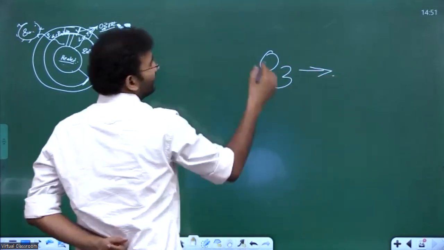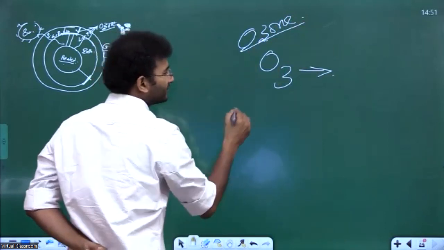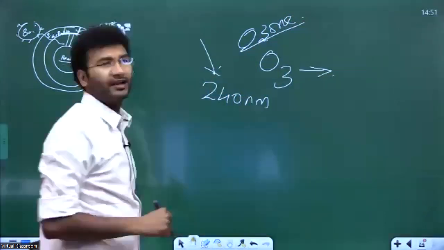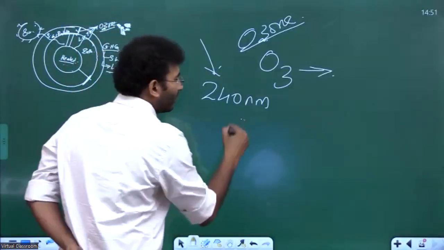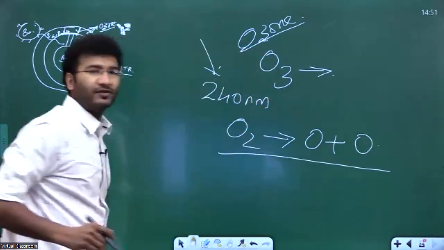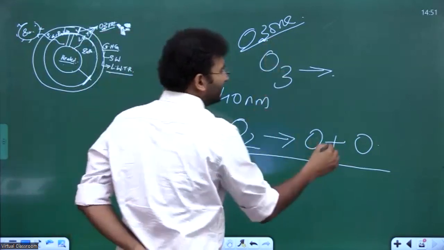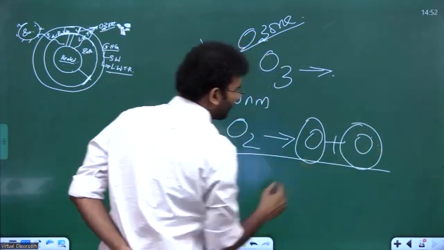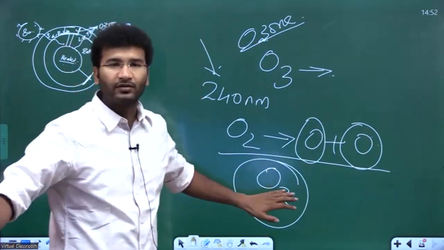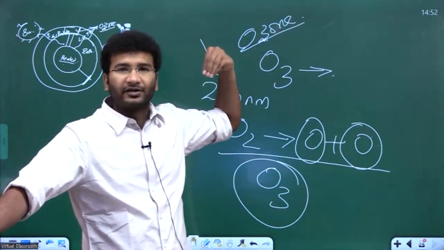This O3, which is present in the ozone layer in the stratosphere, in the morning times when there is 240 nanometers short wavelength radiation, the oxygen will start to break down, right? Similarly, these oxygen molecules, when they combine together to form O3, that is ozone, it is formed in the stratosphere, right?